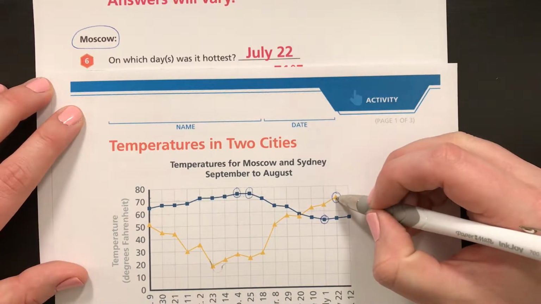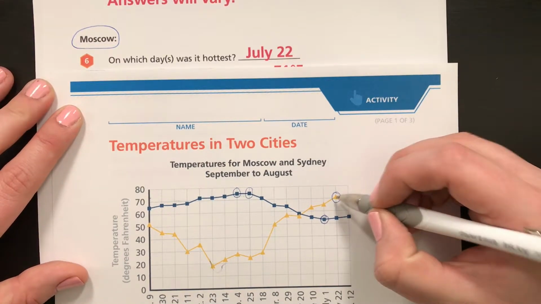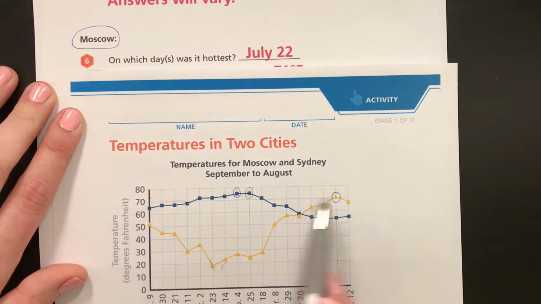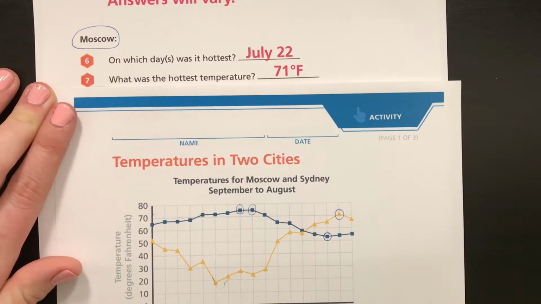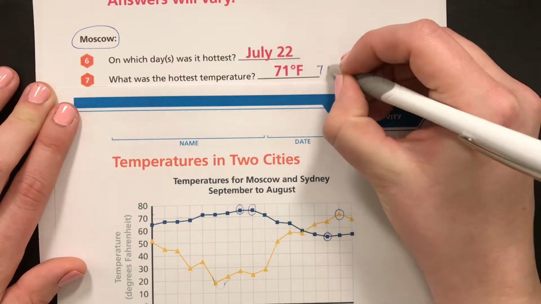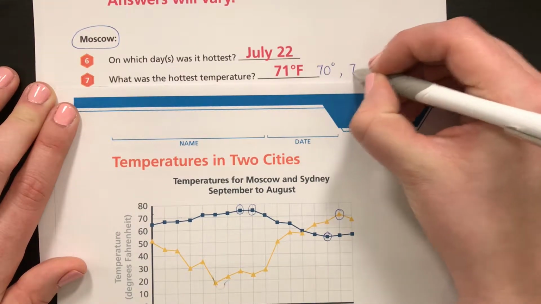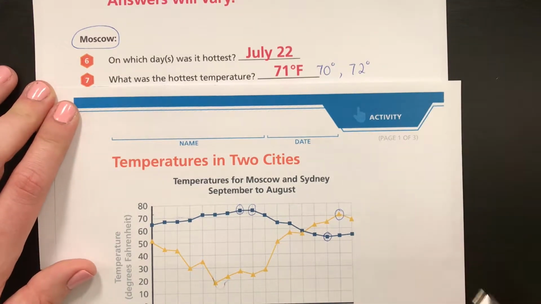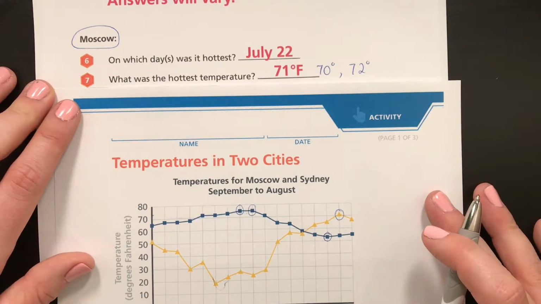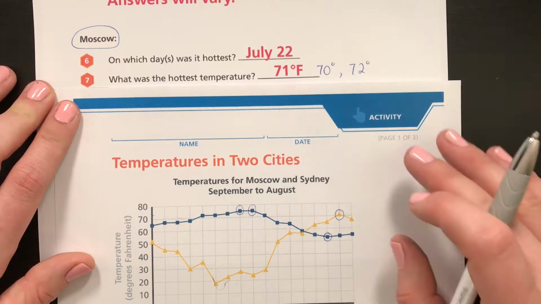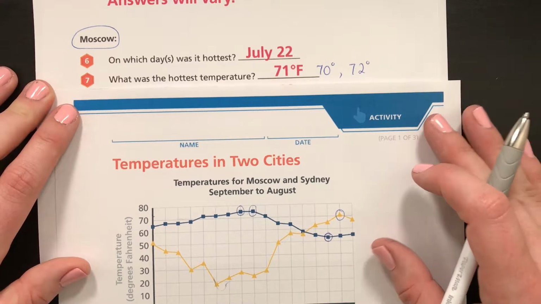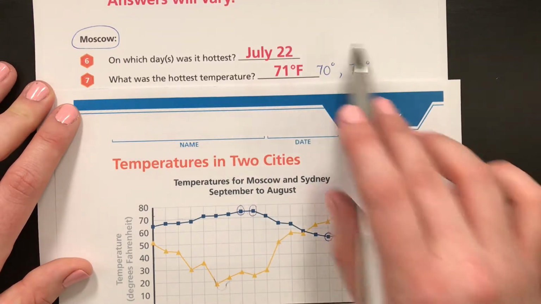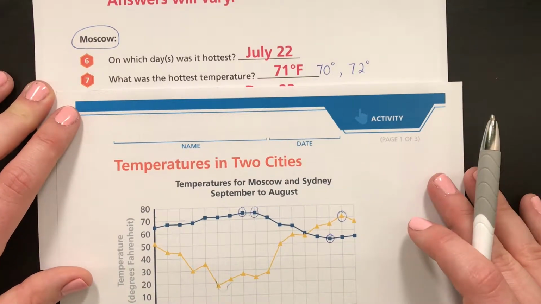And the temperature, it looks like it's right on the line here. So if I take my pen and I follow the line, I can see that it is 70 degrees on the hottest day. This says 71, so I would accept 70 degrees or 72 would be fine as well. With the triangles, it's kind of hard to know exactly what temperature they are talking about, or what they're trying to show us, but any of these temperatures would work because they're all in the same area.